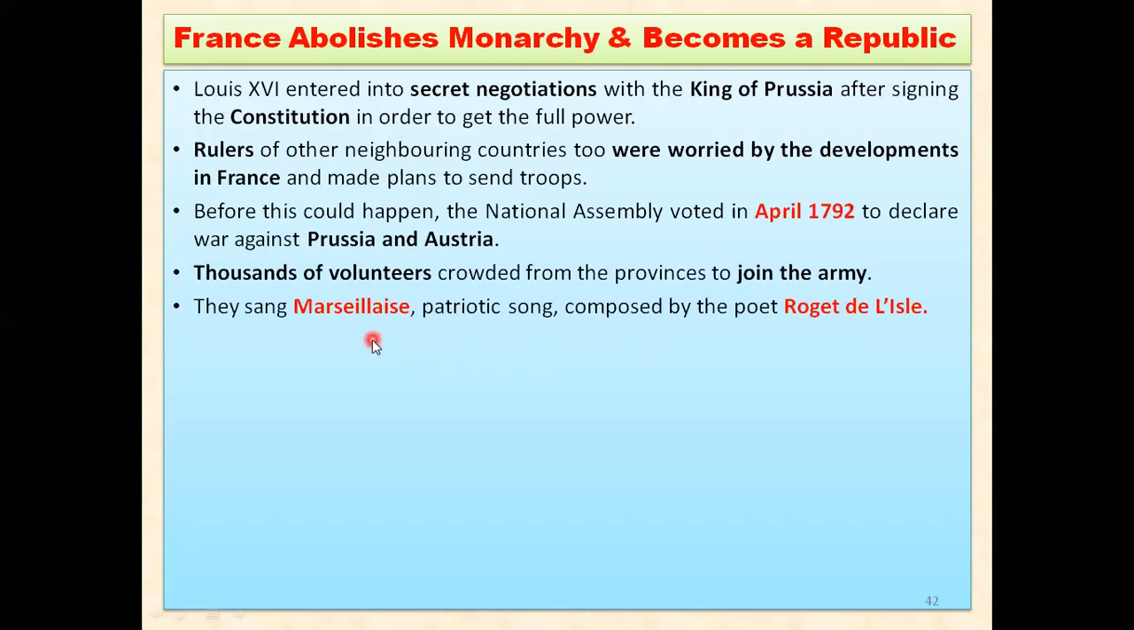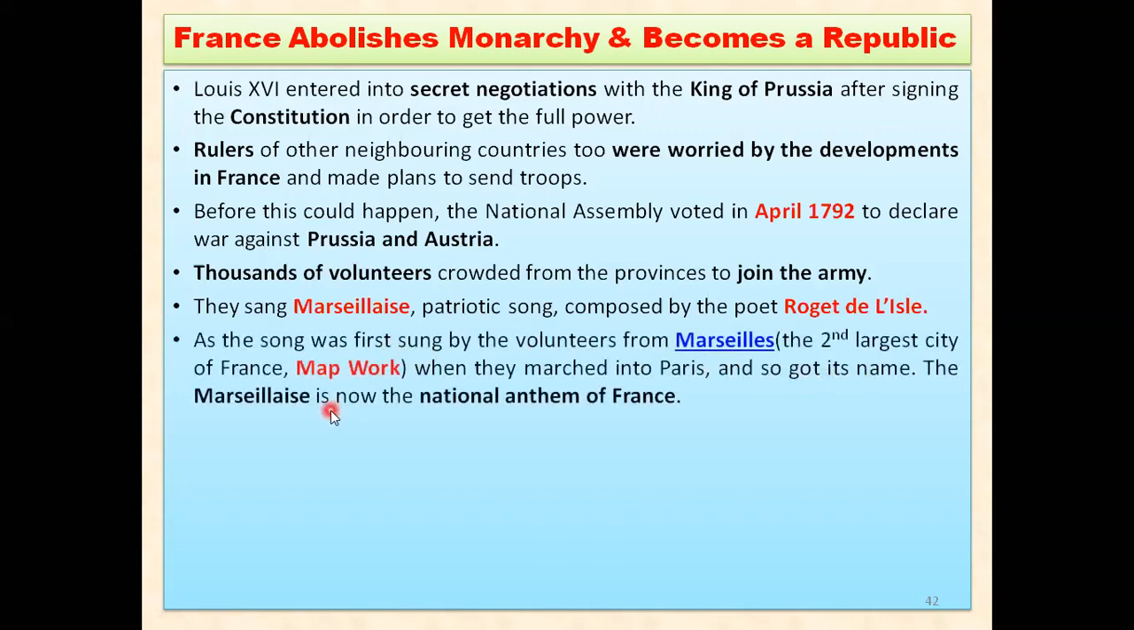They were singing this song, and they were coming from the second largest city of France, that is Marseille. As they were coming from the city of Marseille, which is the second largest city of France, which we will have to do in map work in the later part of the chapter. We will do it. Don't worry.